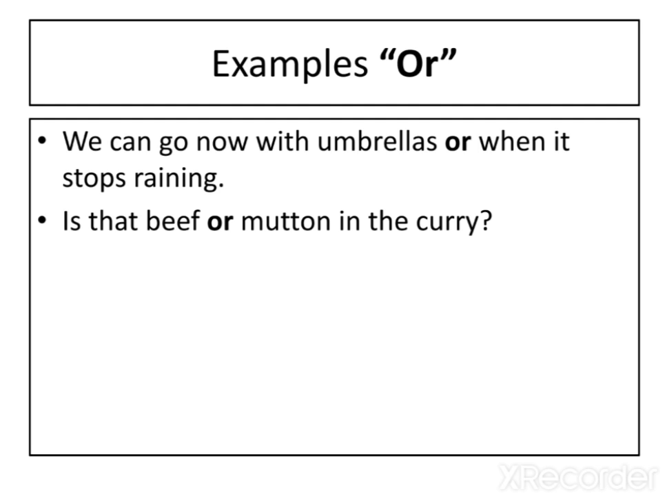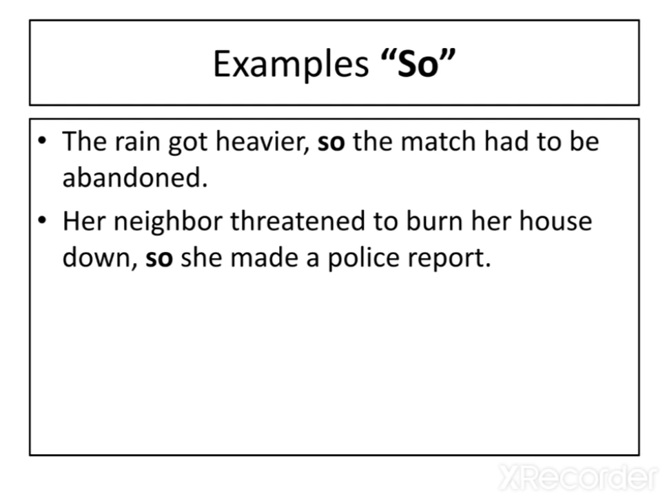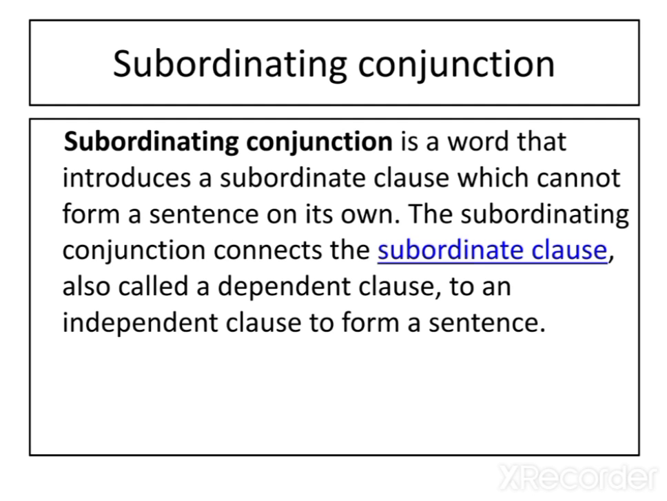Next is or. I told you this is the alternative. This means alternative and it is used to show choices. Then yet. Yet means in spite of that, and it is used to add something that is contrasting or unexpected. Next is so. So means therefore, and it is used to link possibilities. Understand? Now we will read about subordinating conjunction.